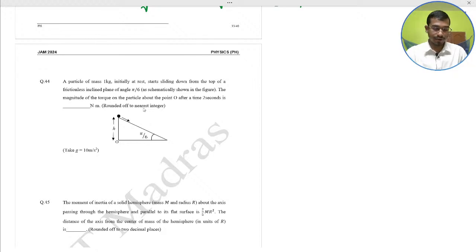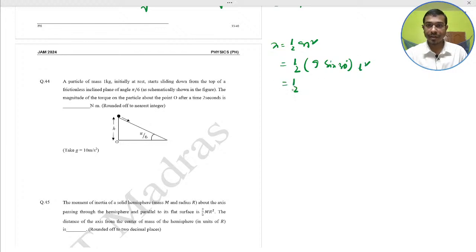So here x equal to half g t square. Half g means g sine 30 degree into t square. Just calculate half into 10 into half into 2 square. T equal to 2 given. This would be 10 meter.